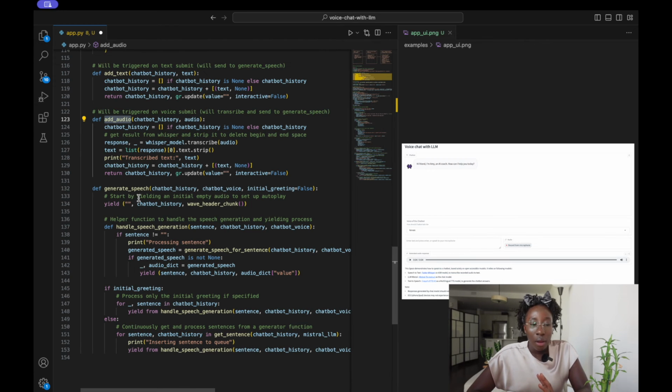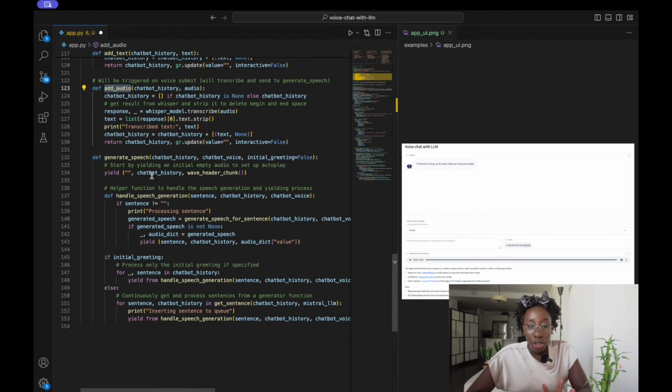So in the generate speech function, we would pass in the chatbot history and the chatbot voice that we want to use. In this case, we have either female or male. If we are starting up the voice bot initially, we want an initial greeting, but subsequently, we want the LLM response to be what we hear.